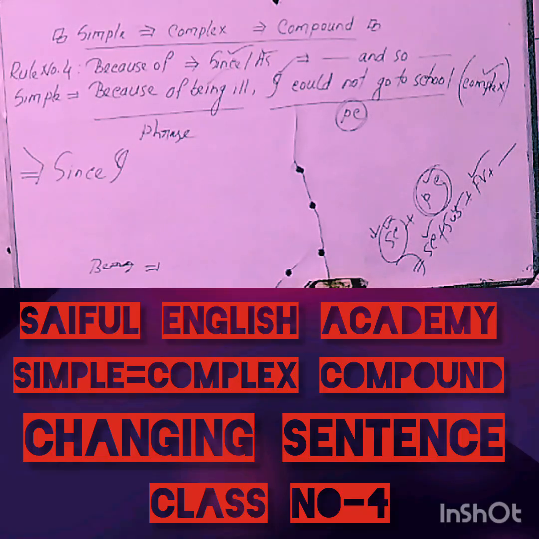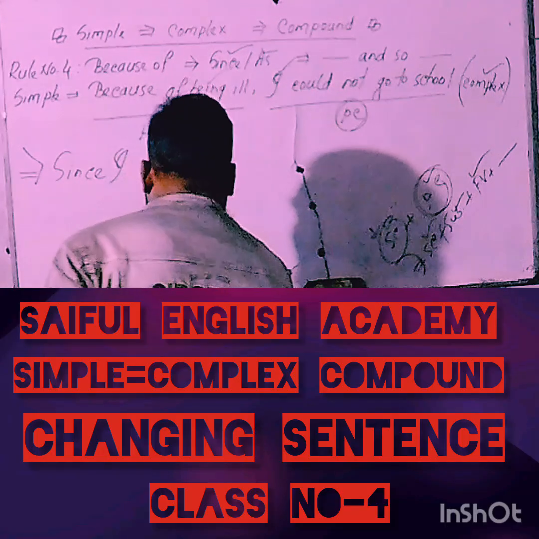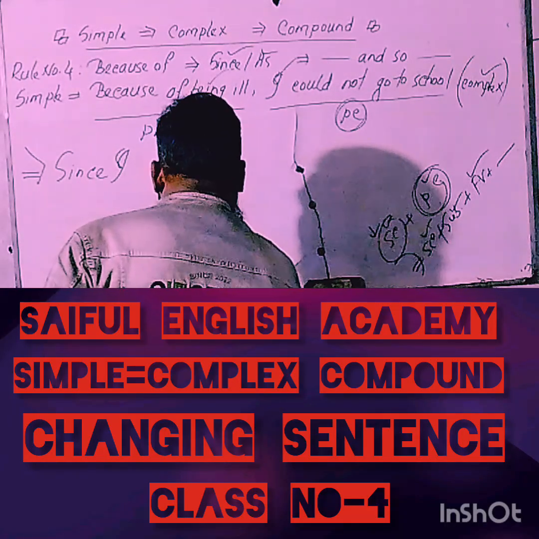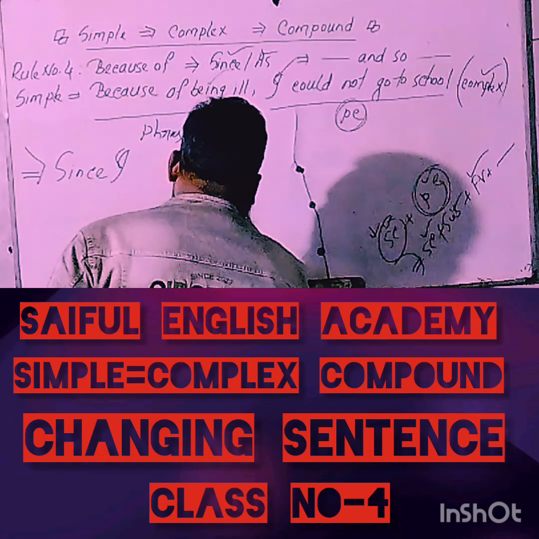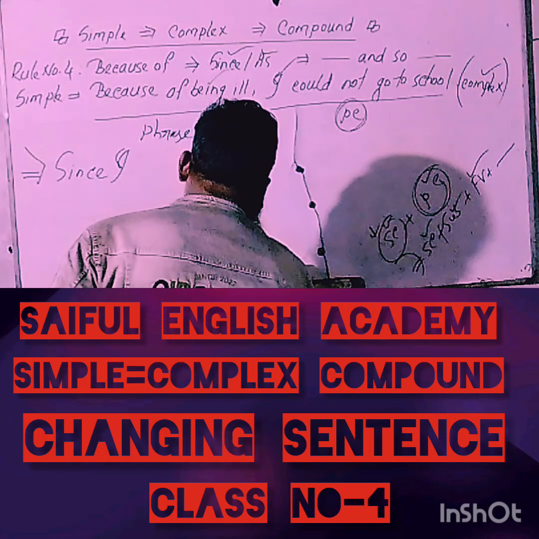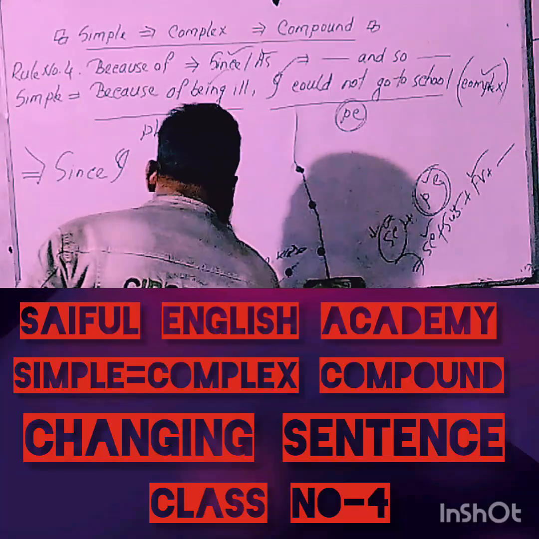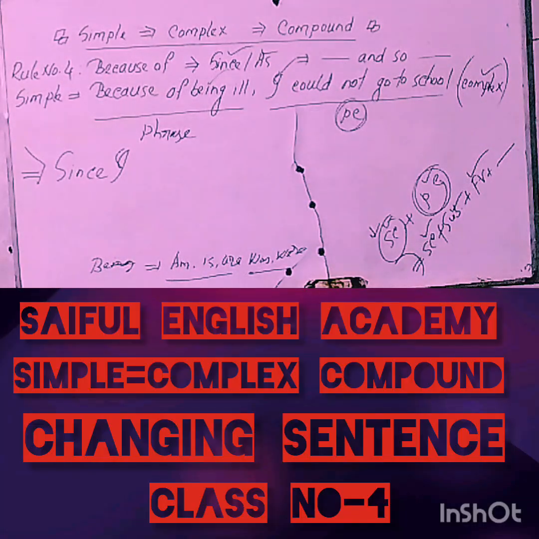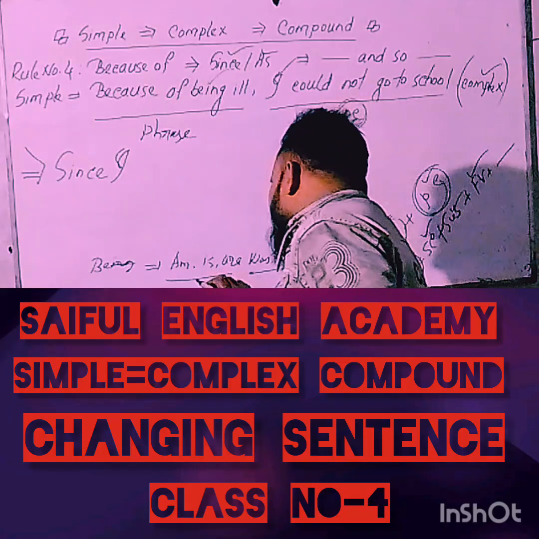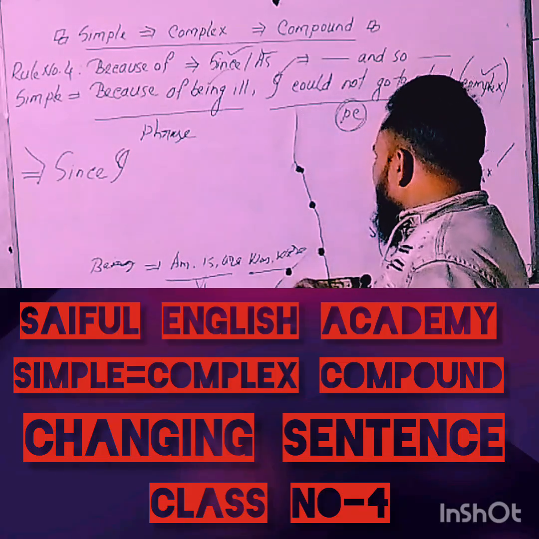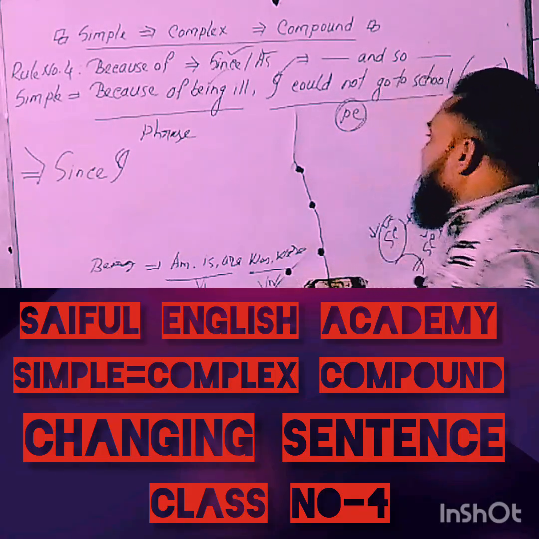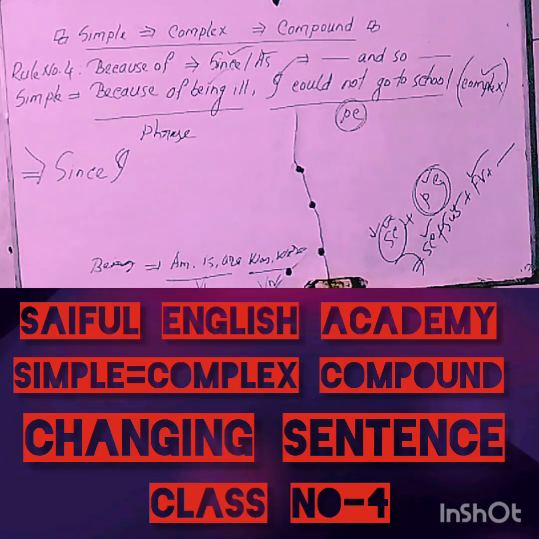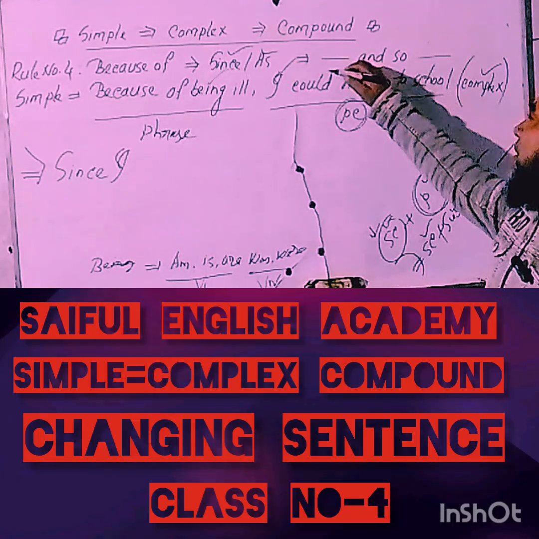So, my dear learners, of course we know that be means am, is, are, was, were, and these five categories of auxiliary verb have two forms. That means am is the V1 form and was is the V2 form. Now you have to use the form according to the verb of the principal clause.